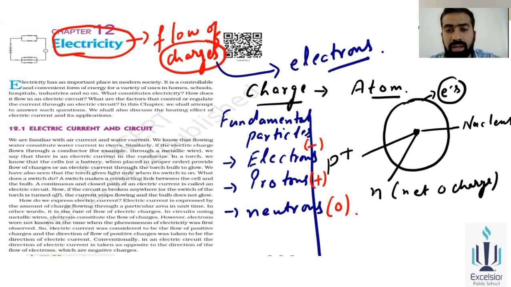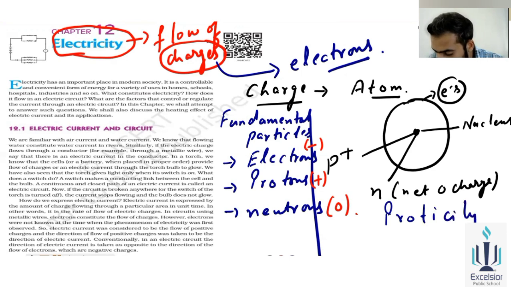Orbit में क्या revolve होता है? That is electrons जो है वो चीज revolve होती है. Now the question arises, why is there a name as electricity, not proticity, or why not neutricity, because they are also like charges.